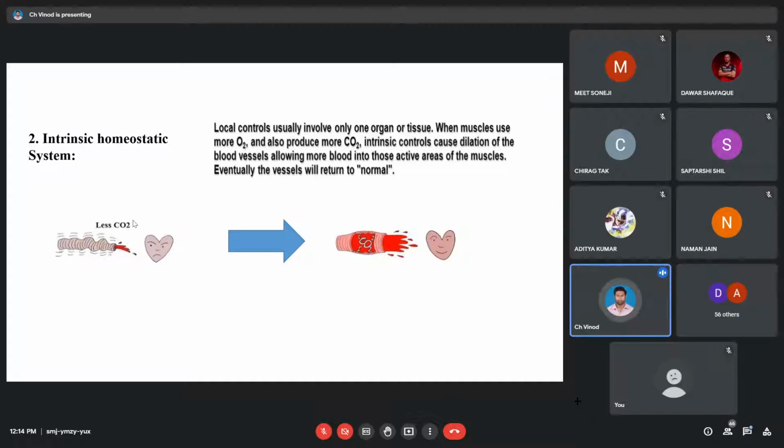So the lung itself has the centers to do the job. It doesn't have to get any sort of controlling coming from the heart, or controlling coming from your kidneys, or controlling coming from your brain. Okay, it does the job on its own. It's auto-regulatory in nature. So such kind of activity is called an intrinsic homeostatic system. Okay, intrinsic homeostatic means it is doing the job on its own. It has its own sensor, it has its own control system, and it itself is the target also. So such kind of a system is called an intrinsic homeostatic system.